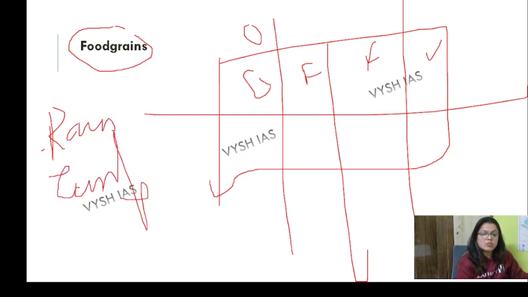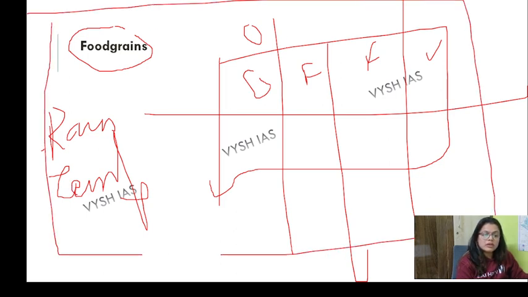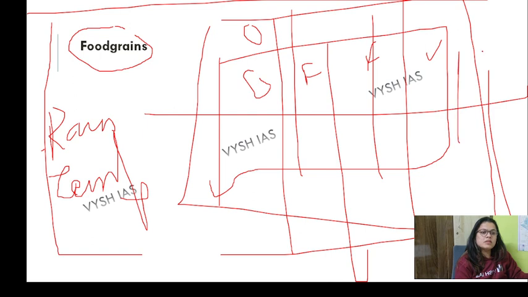I've left this page for you only. Just make a food grain thing over here. Do not write in detail. I will teach you how rice is working in India, how bajra is there in India, how jute is in India. I will be teaching you, but you have to create a mind map. Just create the columns and rows.